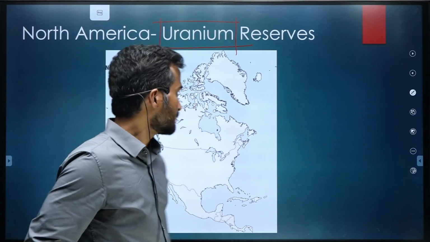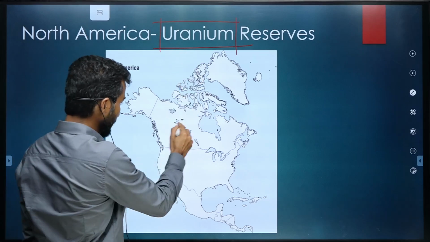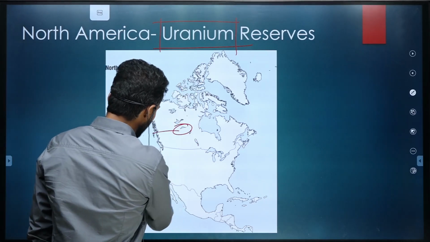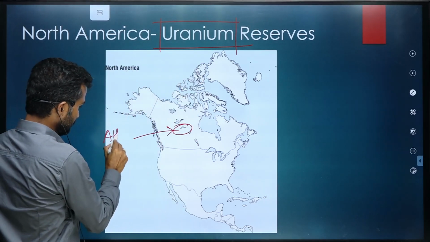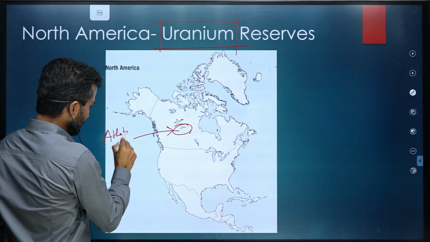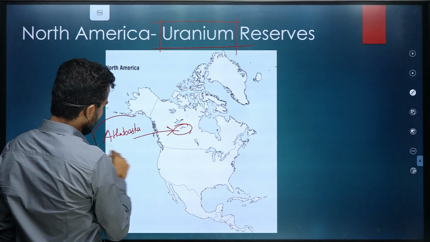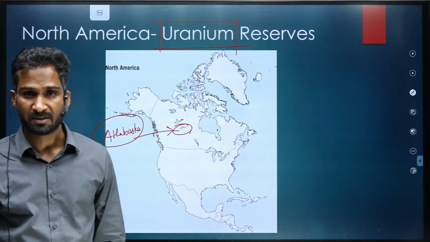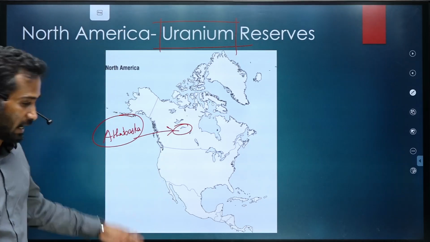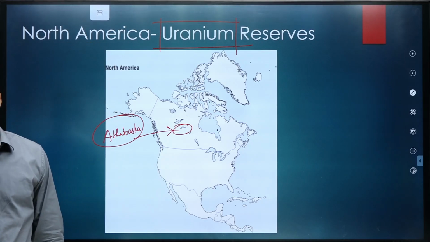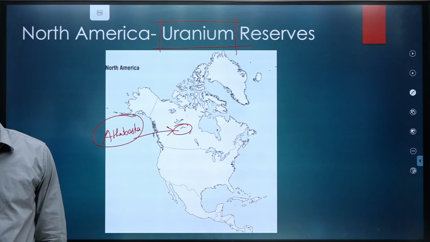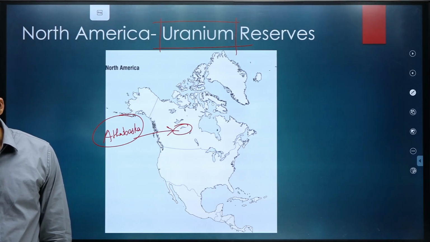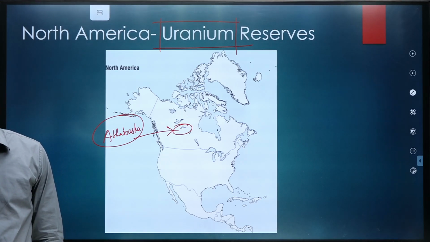Yes, so uranium is again present in the Athabasca region. Lake Athabasca, I told you when I was telling you about the lakes. This lake has huge reserves of uranium.